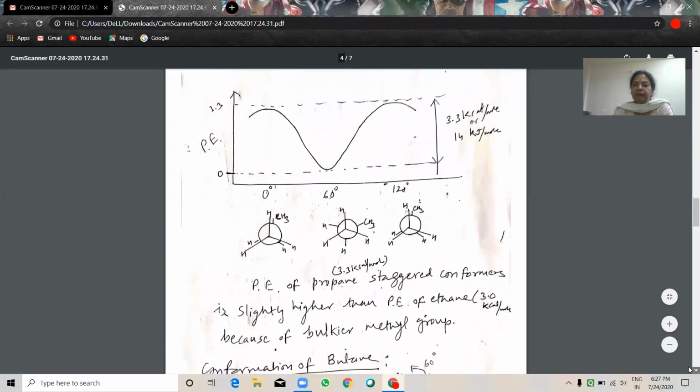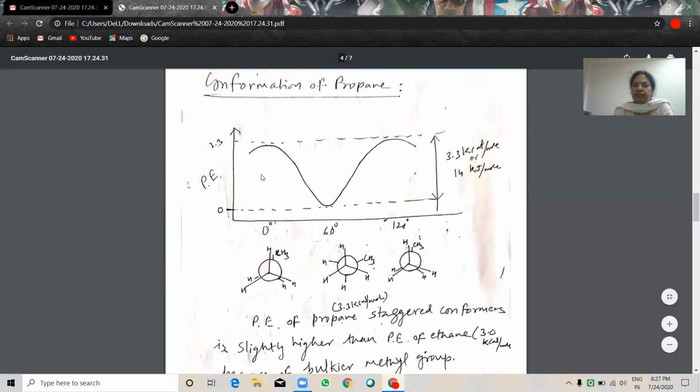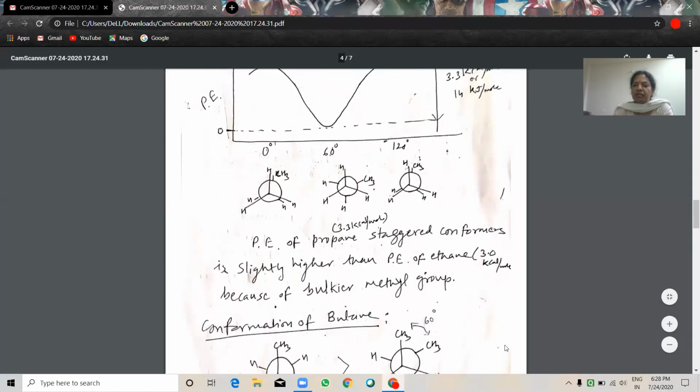Conformation of propane. See here, in propane, in the potential energy curve, in eclipsed it is high, and in staggered form it is low, almost zero, eclipsed again high, like that. The potential energy barrier of propane is slightly higher than that of ethane. Propane has 3.3, whereas ethane has 3 kilocalorie per mole, because of the methyl group.